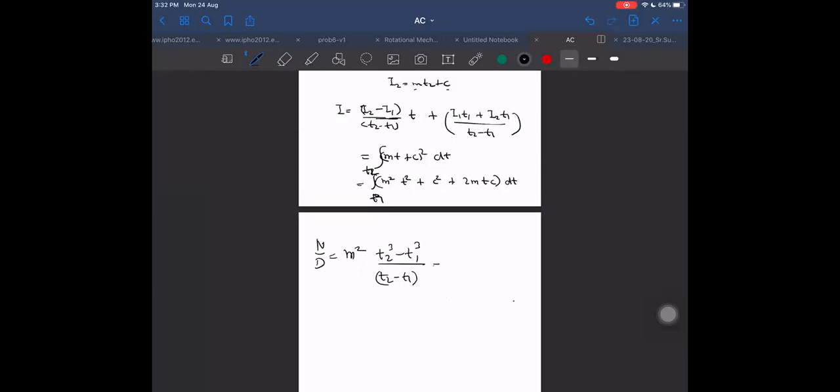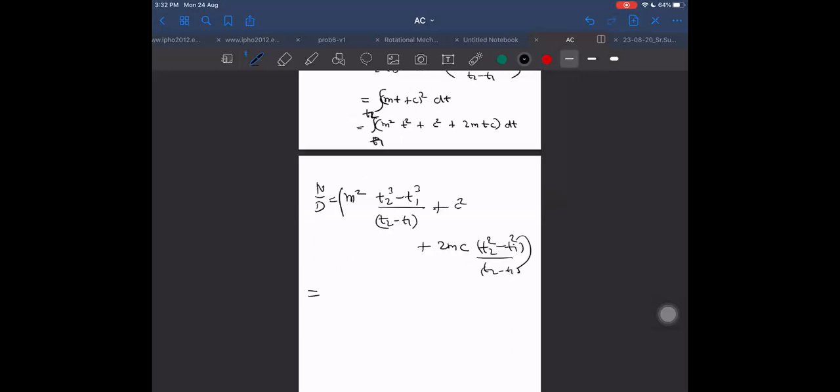Plus c square plus 2mc into t square by 2. T square by 2 means T2 square minus T1 square divided by T2 minus T1. Yes, that is numerator by denominator. What do we get from here? By solving, we can get root over I1 square plus I2 square plus I1 I2, whole by 3, whole under root. Okay, very good, very good.